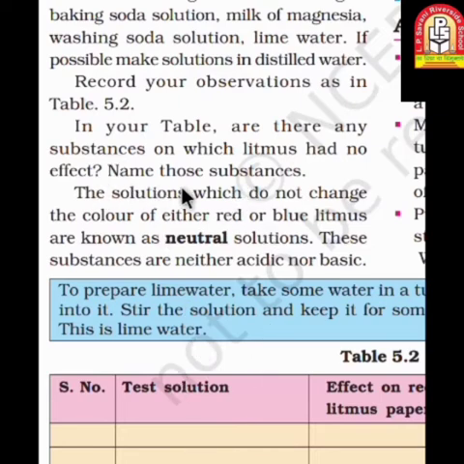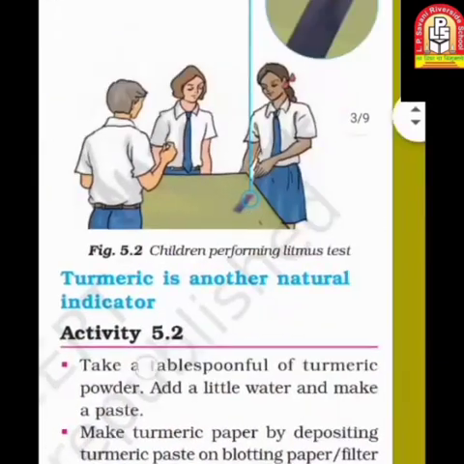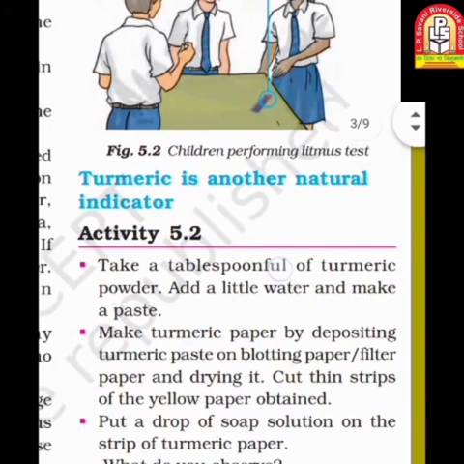The solutions which do not change the color of either red or blue litmus are known as neutral solutions. A neutral solution will not be able to convert the litmus color. That's why it is known as a neutral solution. These substances are neither acidic nor basic. A neutral solution has no acidic property and no basic property. You cannot say that it is acidic or basic because it has no such property.